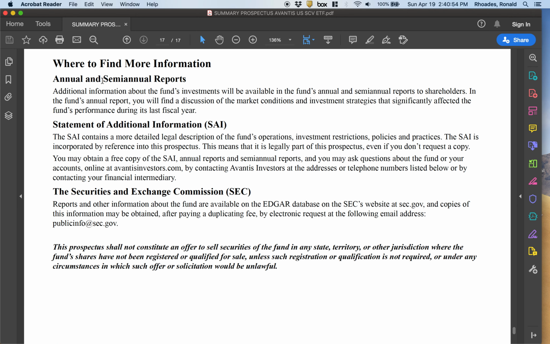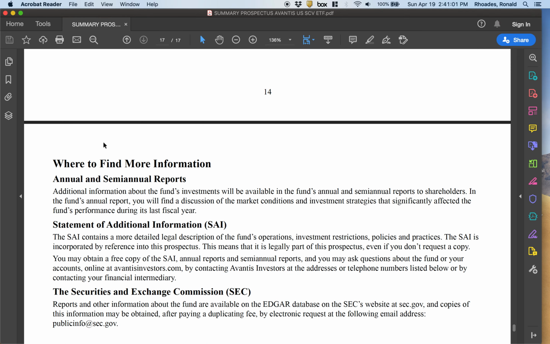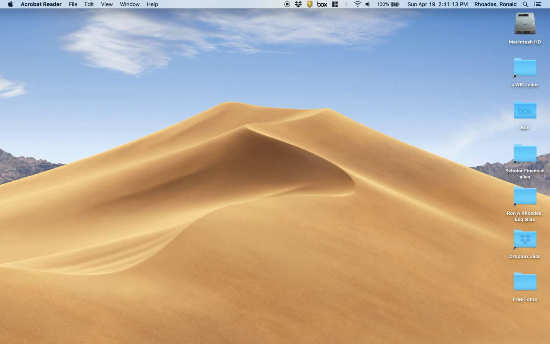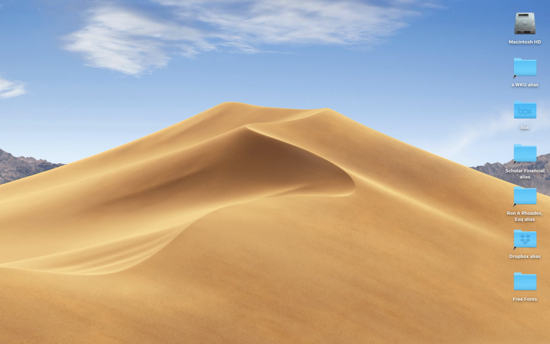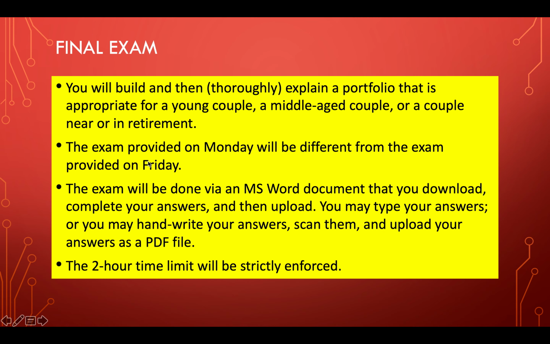You can have annual and semi-annual reports. There's a statement of additional information. There's a longer prospectus as well. All of that information is available to those who do due diligence on funds. But at the minimum, I'd recommend that whenever you do this, that you look and that you explore the summary prospectus of a fund. Look at those fees and costs. Look at those portfolio turnover rates and the like.